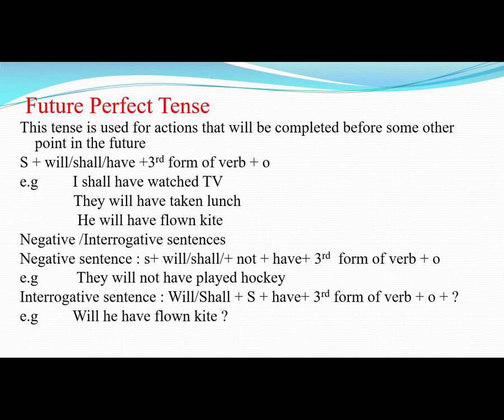Future perfect tense. This tense is used for actions that will be completed before some other point in the future. Okay, is that clear? The structure of this tense is subject plus will or shall plus have plus third form of verb and then object.